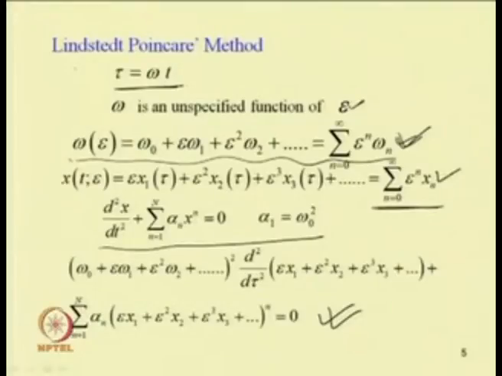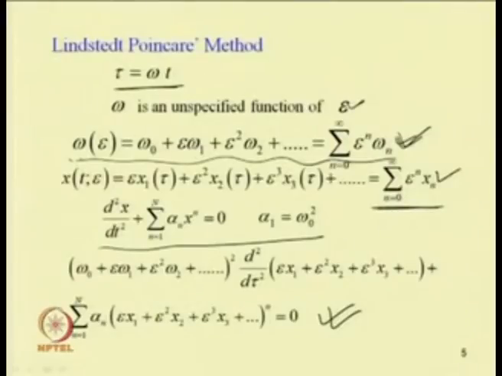In the first step, instead of expanding omega equal to omega 0 plus epsilon omega 1 plus epsilon square omega 2 or higher order terms, here the expansion is carried out for omega square.